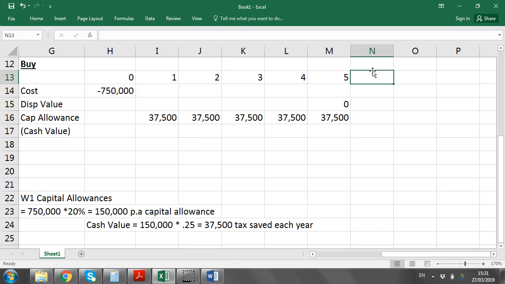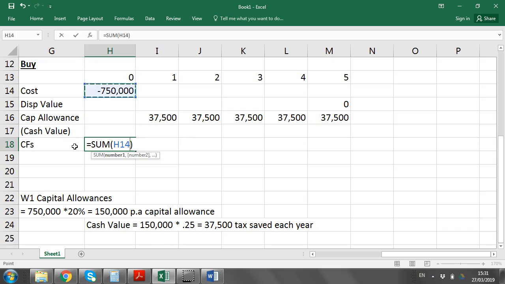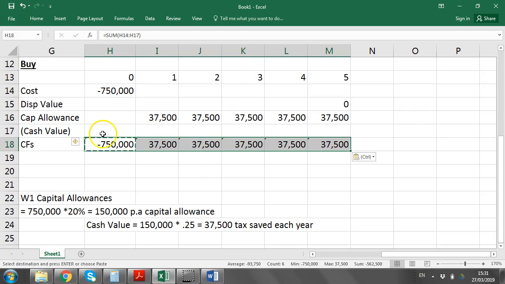We're just following the suggested solution here, so both would have got credit. But technically, having the 6th column and pushing these out one would have been the more accurate answer. So what we do then is we have the capital allowance, then we get our cash flows. All we do is tot them up. So pretty straightforward, and these are the cash flows we're going to use to discount.